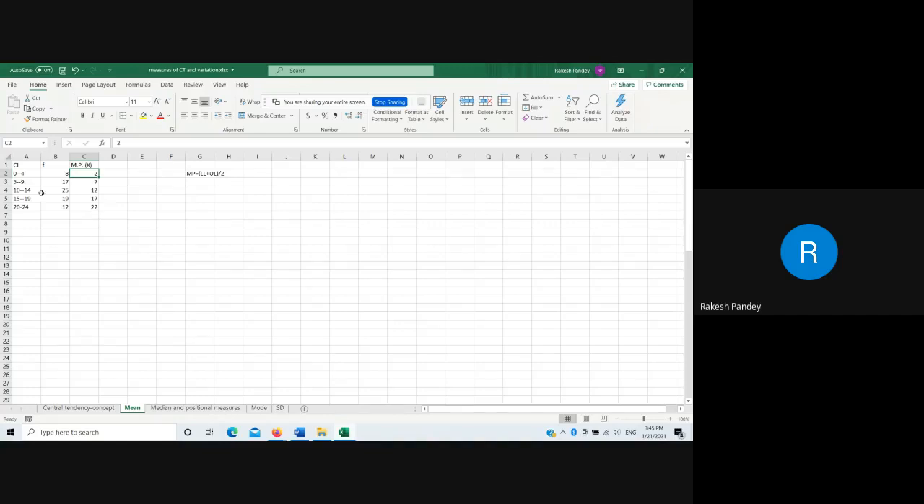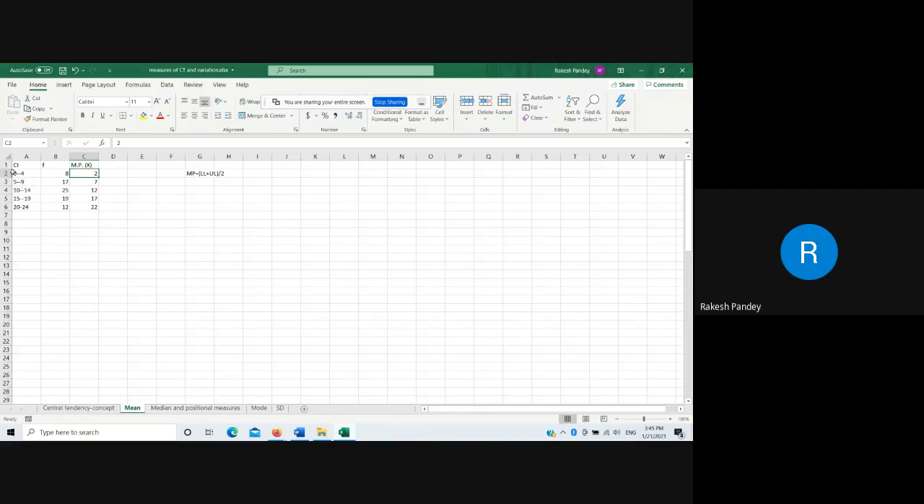Another simple way is that you take the difference of this. 4 minus 0 is 4. 9 minus 5 is 4. And divide this difference by 2. So 4 divided by 2 is 2.